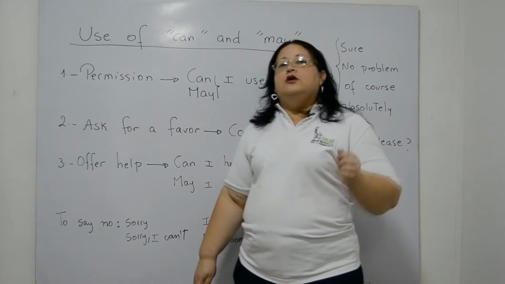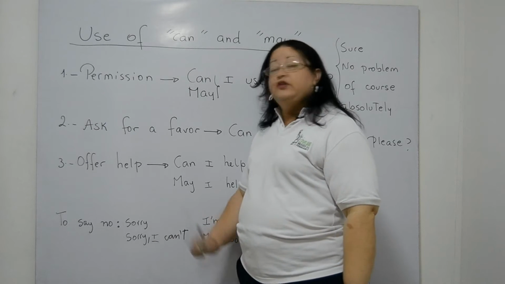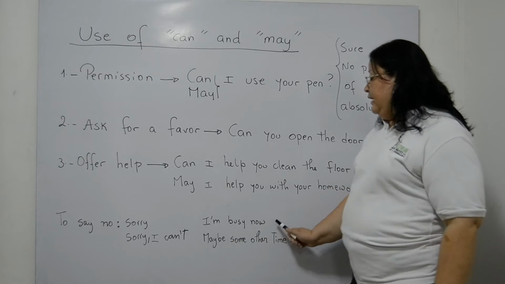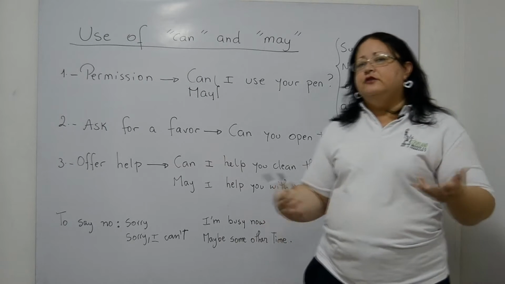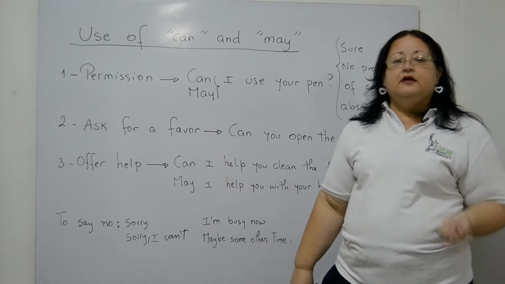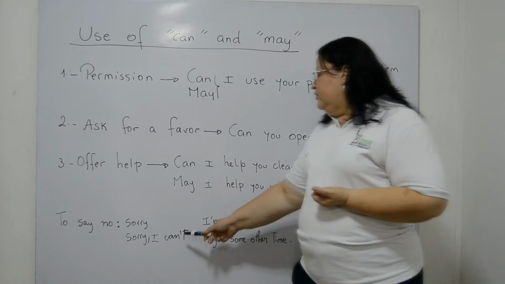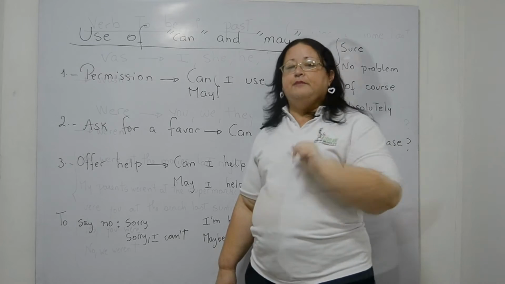Okay, now to disagree or to say no, we can use the phrases: sorry, or sorry I can't, I'm busy now, maybe some other time. You can also use a combination of these phrases, like sorry I can't, I'm busy, or I'm busy now, maybe some other time, or sorry I can't, I'm busy. Any of those are correct and it's up to you.